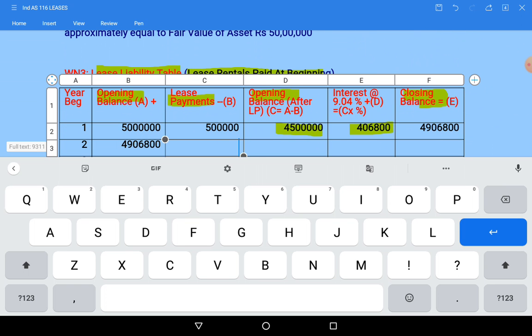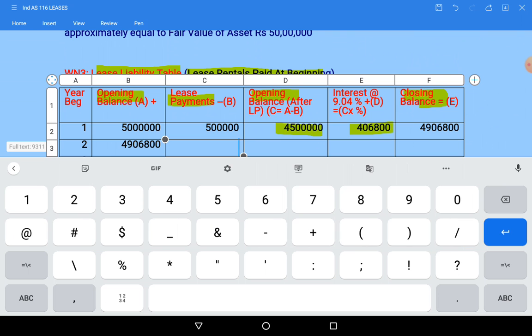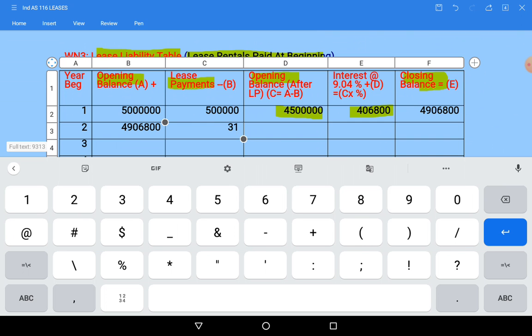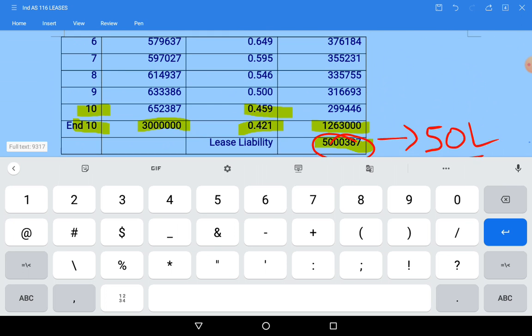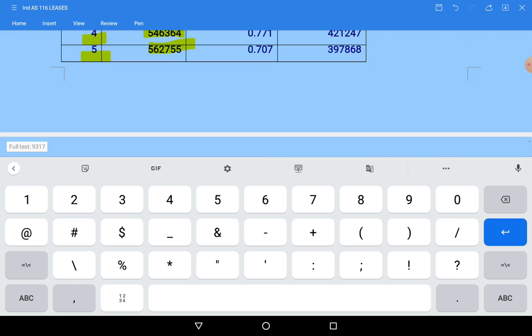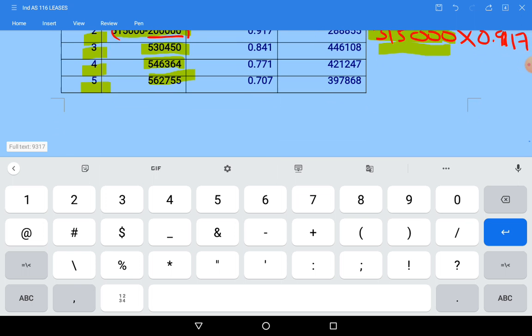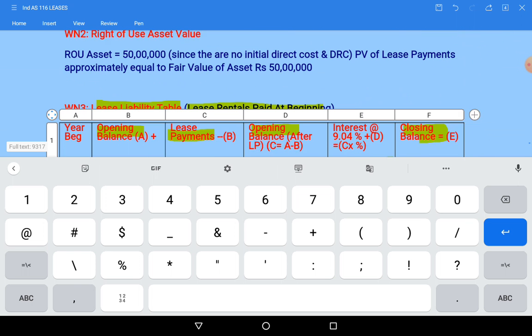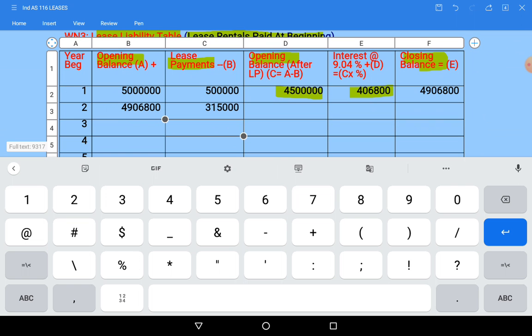First I will write all those values. So second year 3,15,000, because of incentive it is like this. Third year value is 5,30,450. So I'll write here 5,30,450.